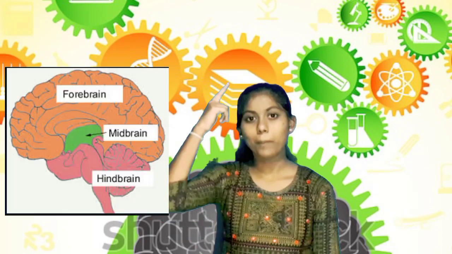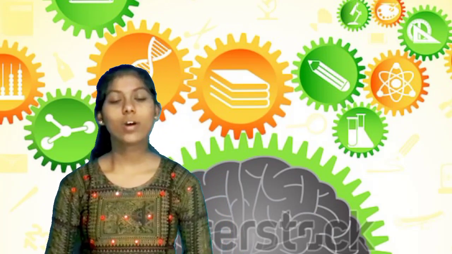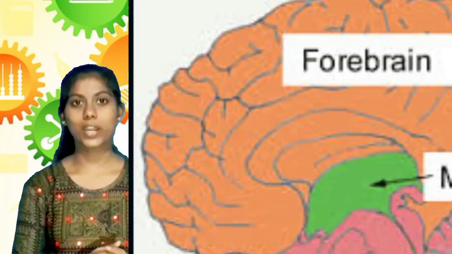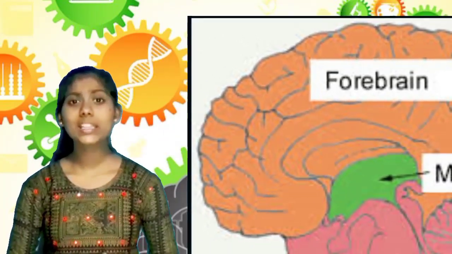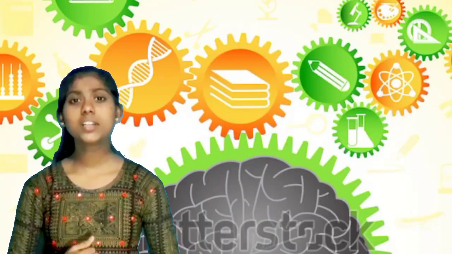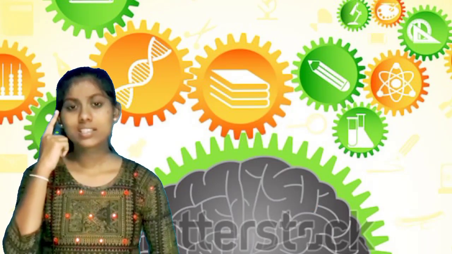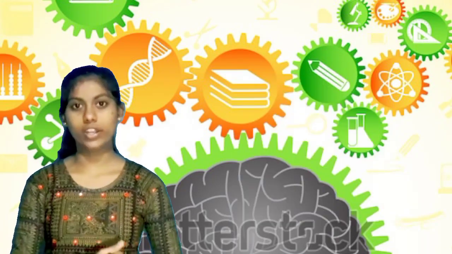There are three major parts in the human brain. They are the forebrain, midbrain and the hindbrain. Okay, let's see these parts one by one. First, the forebrain. The forebrain is the main thinking part of the human body, and it receives the sensory impulses from various receptors like smell, sight, hearing and so on.